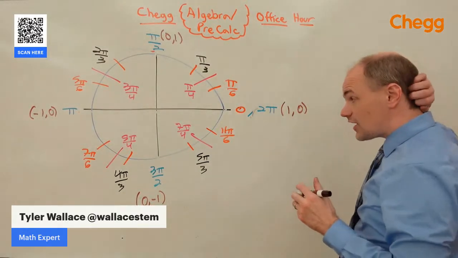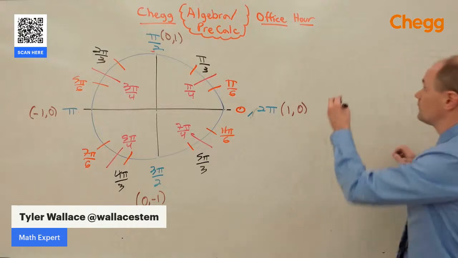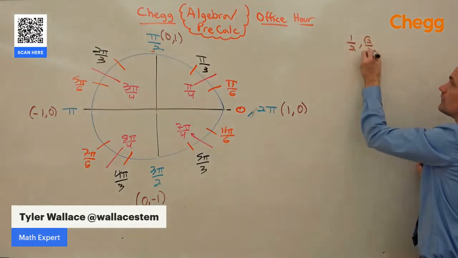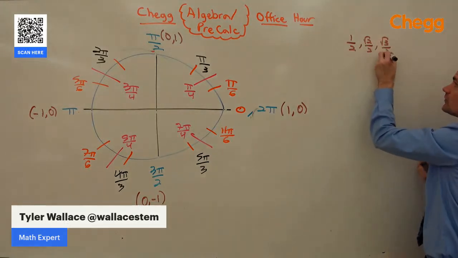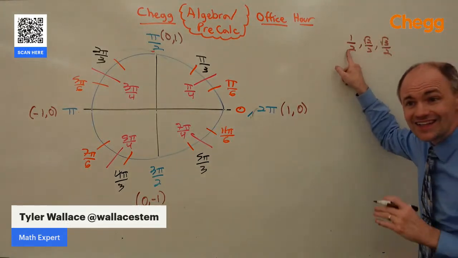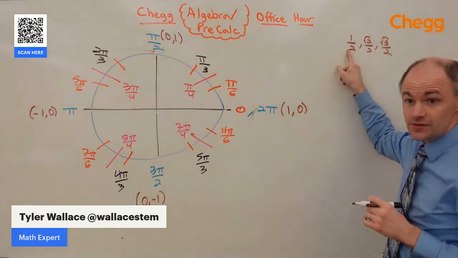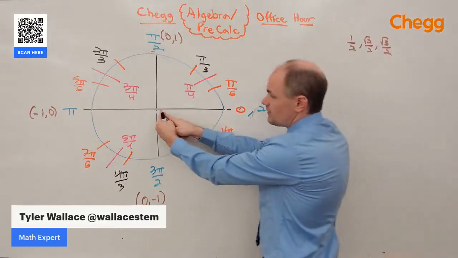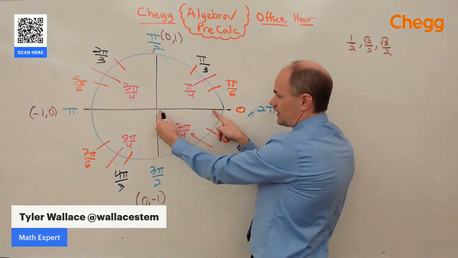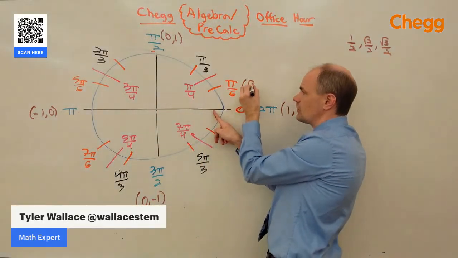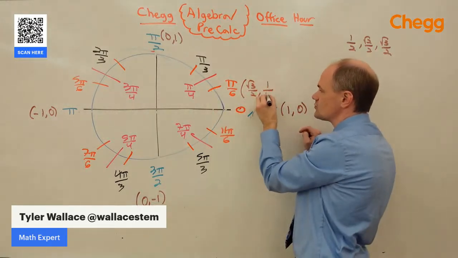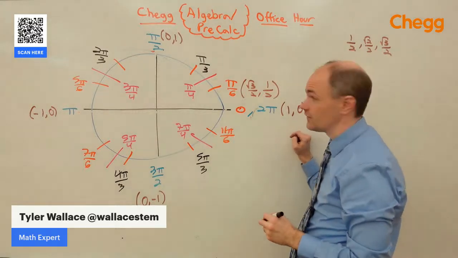For all the other ones, the options are either 1/2, √2/2, or √3/2. They count up. Technically, this is the square root of 1 also. It's just been simplified. Square root of 1, square root of 2, square root of 3 over 2. If I'm talking about a longer distance, that's a long x distance, I use the longer number of √3/2. If I'm talking about a shorter distance, I use the shorter distance of 1/2.